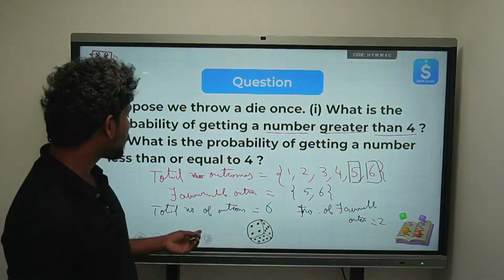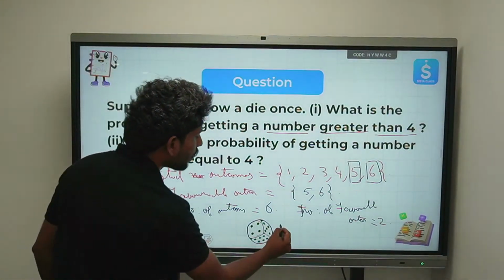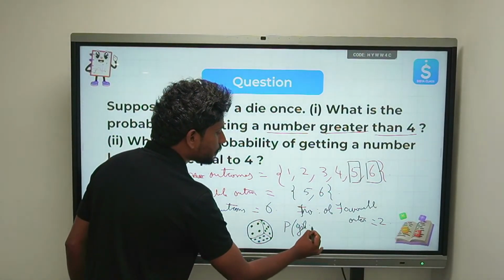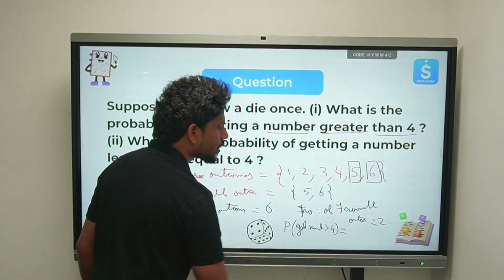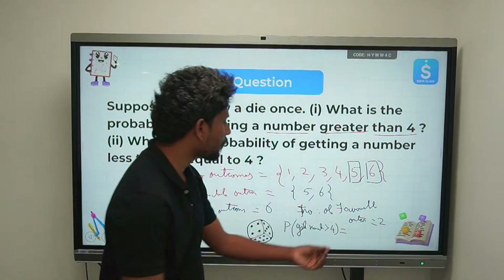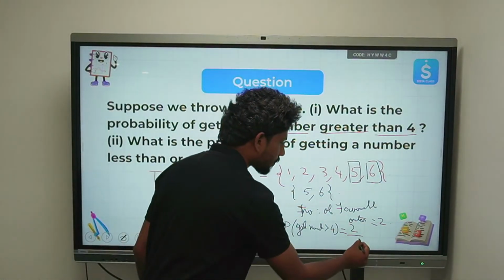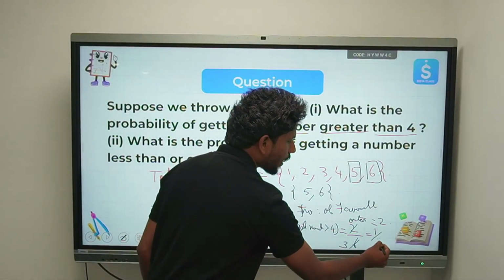So what is the probability of getting a number greater than 4? According to this event, the probability of getting a number greater than 4 is equal to favorable outcomes 2 by total outcomes 6. You can write it in the simplest form, that is 1 by 3.